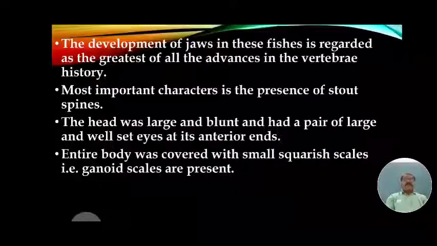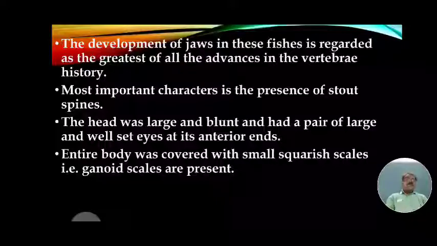Next character, the head was large and blunt, and had a pair of large, well set eyes at its anterior end. The entire body was covered with small square scales, called ganoid scales, present all over the body.